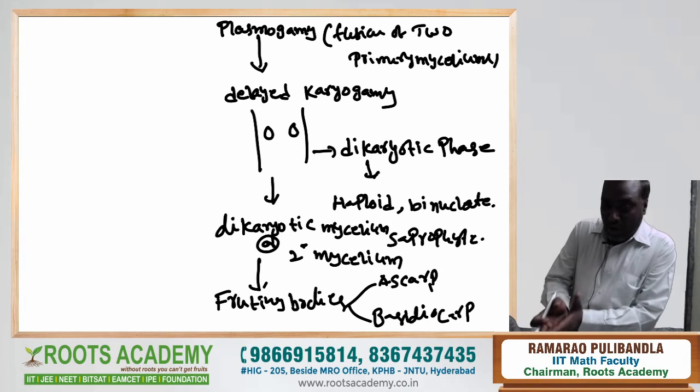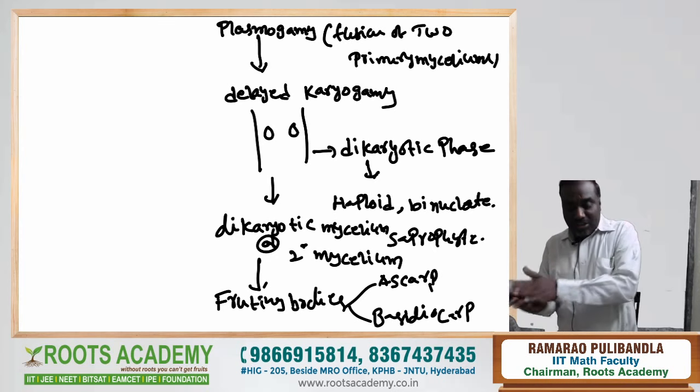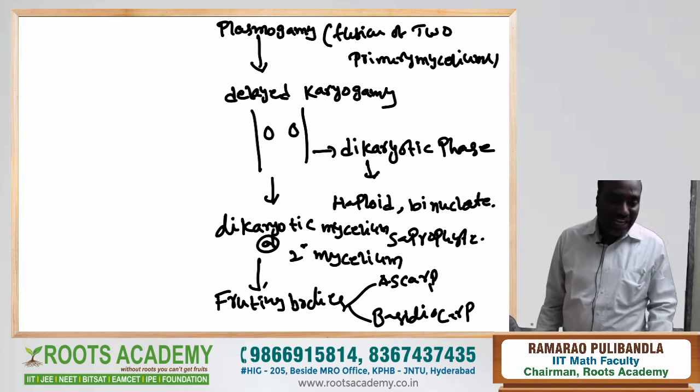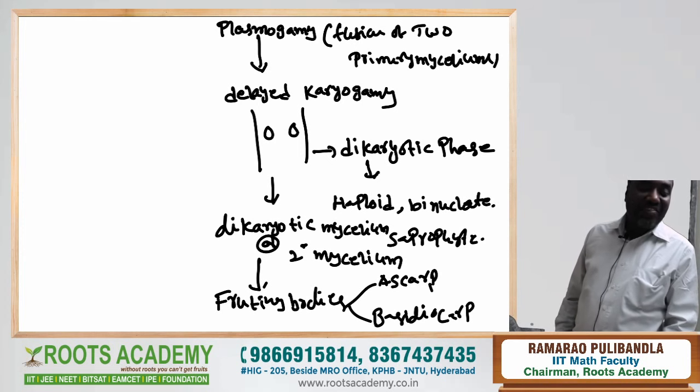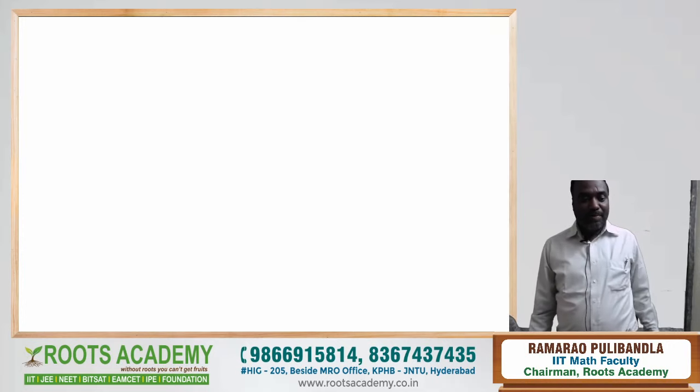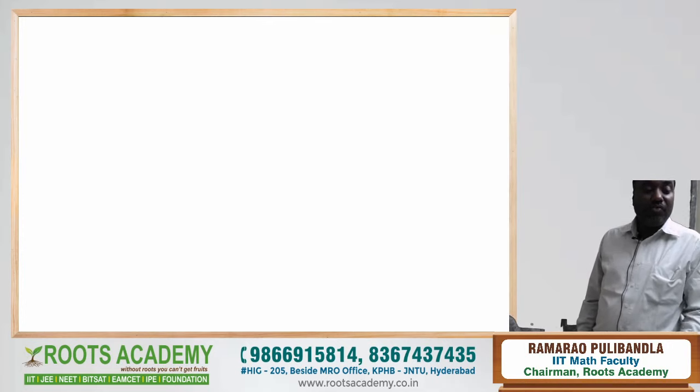Here the karyogamy and meiosis both occur in the ascus and basidium respectively. In the case of ascomycetes and basidiomycetes, this is about the sexual reproduction of fungi.